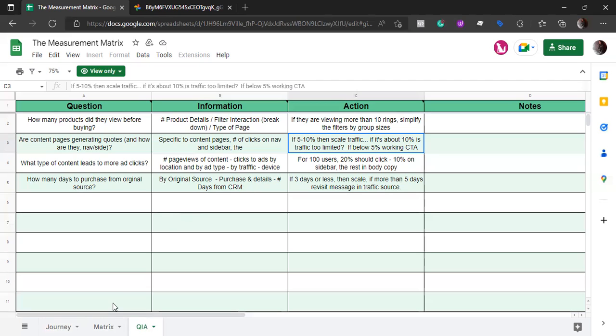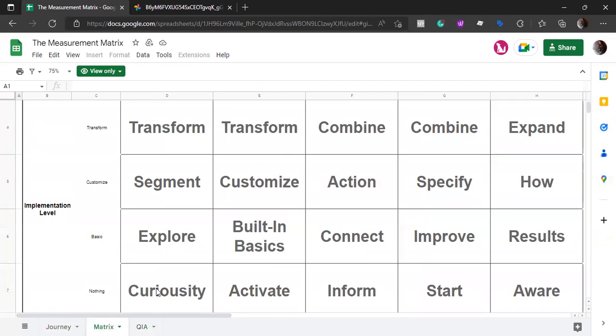Now, if we come back to the metrics, we'll see that we have discussed the nothing phase and the basic phase. Then the implementation level is customize. So in customize, we start to segment. We start to think about where we can improve the setup. Can we maybe customize our own dimensions and things like that? Let's say that we have 3 different types of leads, right? And we are sourcing, like we are doing the sources for them. But now we would want to see which lead is best, right? So we are starting to level up.